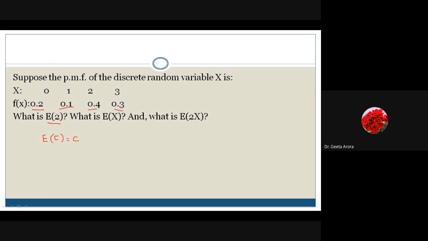The next is E of X. For E of X, we have to multiply each X with the corresponding probability, and then sum them up. So find out the mean, or the expected value of X. Find it out. We have taken very small numbers as examples. I have not taken these from your text or reference book by SC Gupta.